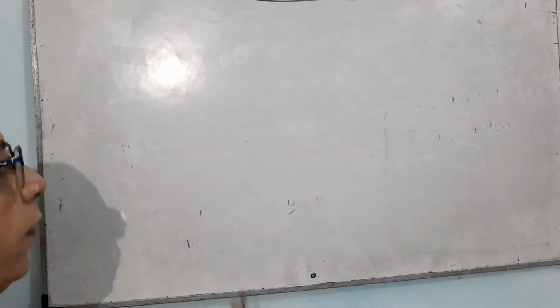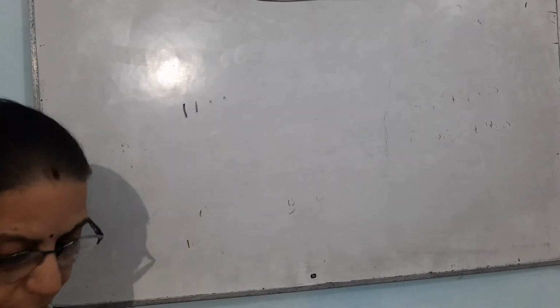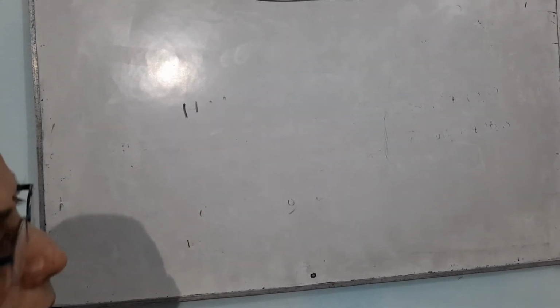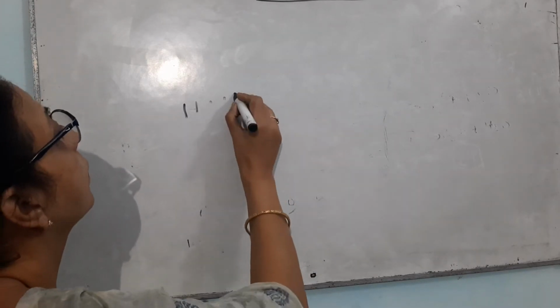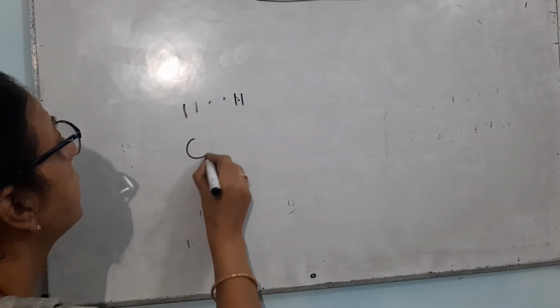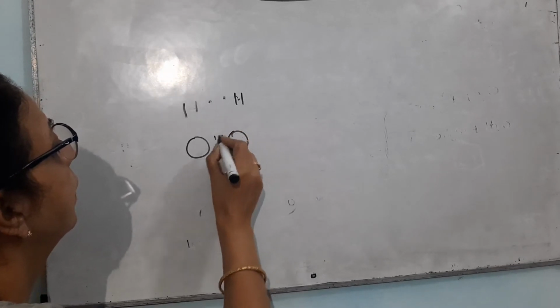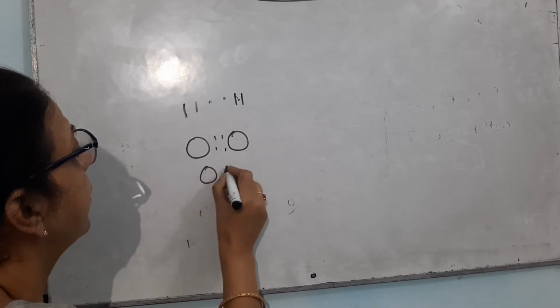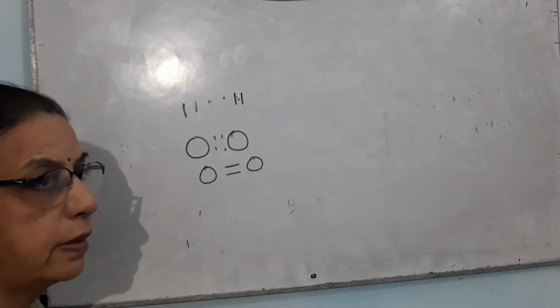In the case of hydrogen, there was a sharing of a single electron and the formation of a single covalent bond. In the case of oxygen, there was a sharing of two electrons and the formation of a double bond.